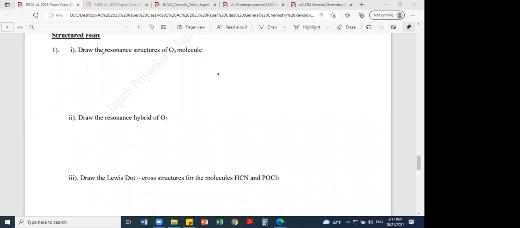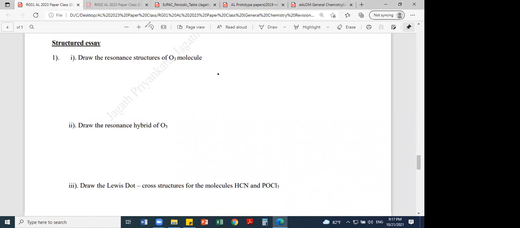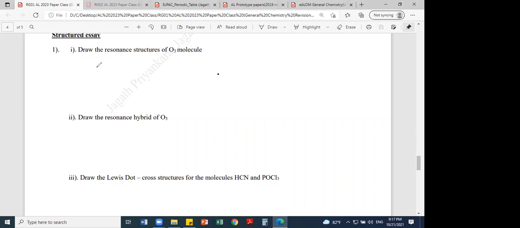Then the structure: they say draw the resonance structures of ozone, O3. Please raise the hand those who have done this. Resonance structures of ozone done. I mean, those who have done this answer.